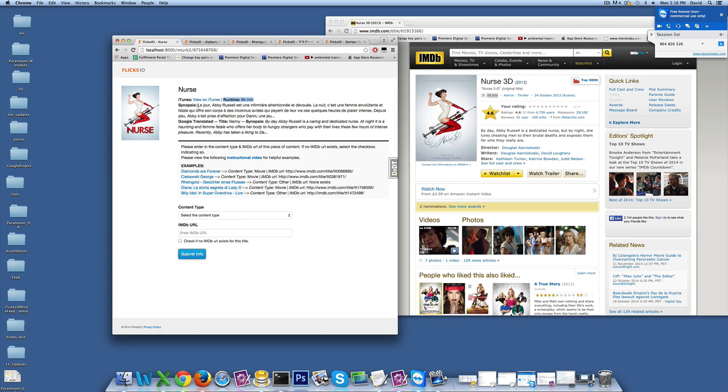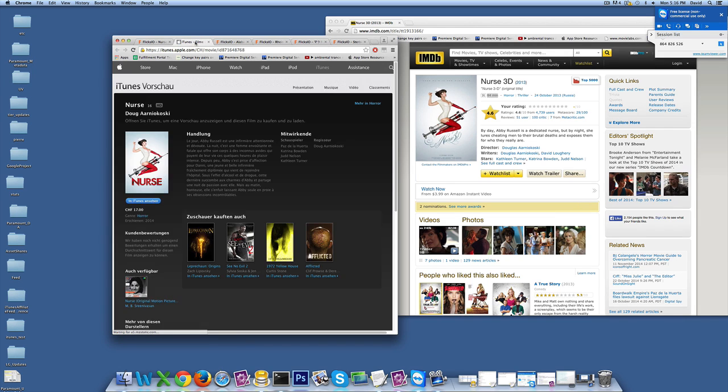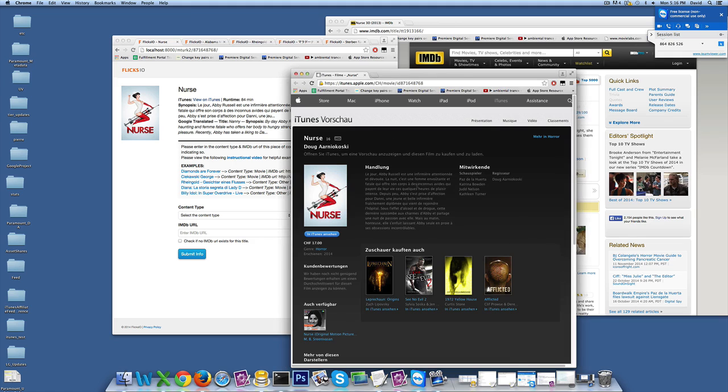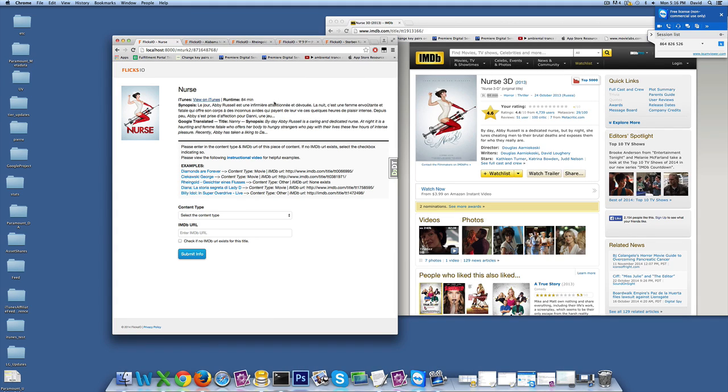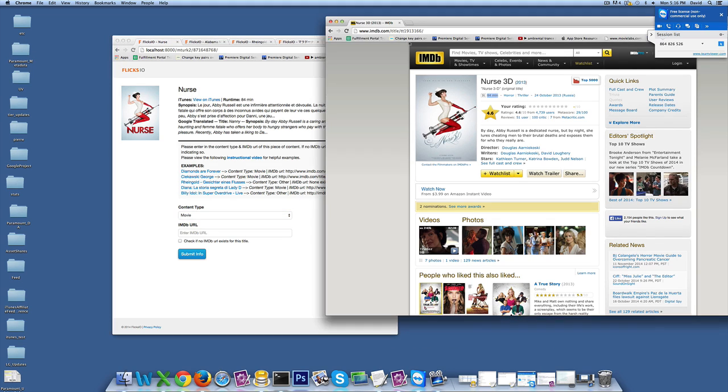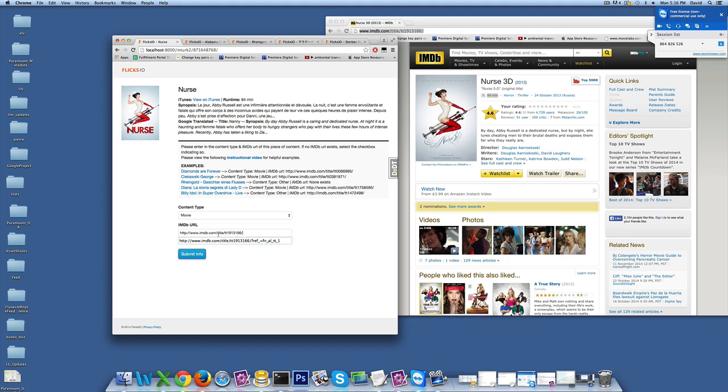And the synopsis is in another language, but we've provided it Google translated as well, so this could be helpful sometimes to compare the synopses. And finally, one other way is to actually view the title on iTunes, and this will give you a little bit more information about it if you ever need that. But anyways, we found the match, and this is a movie, and we're going to copy in the IMDb URL and submit it.